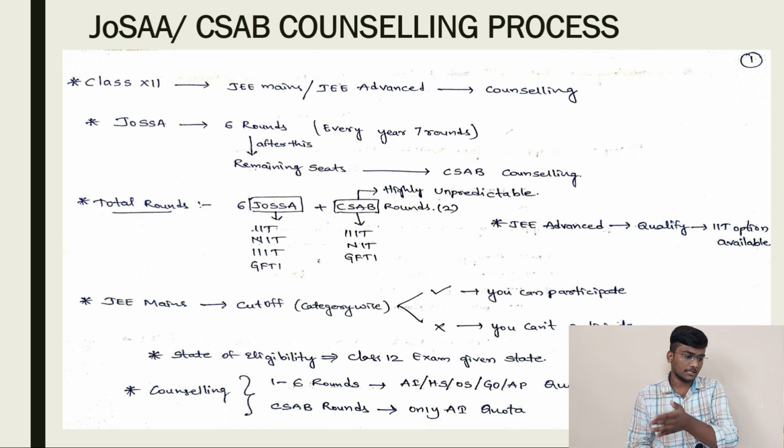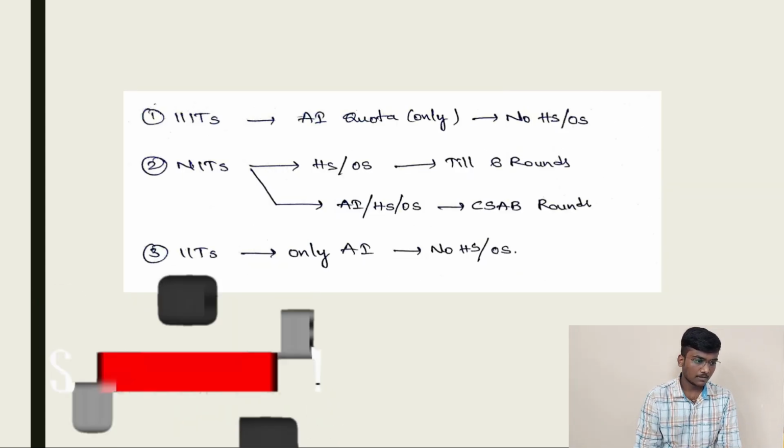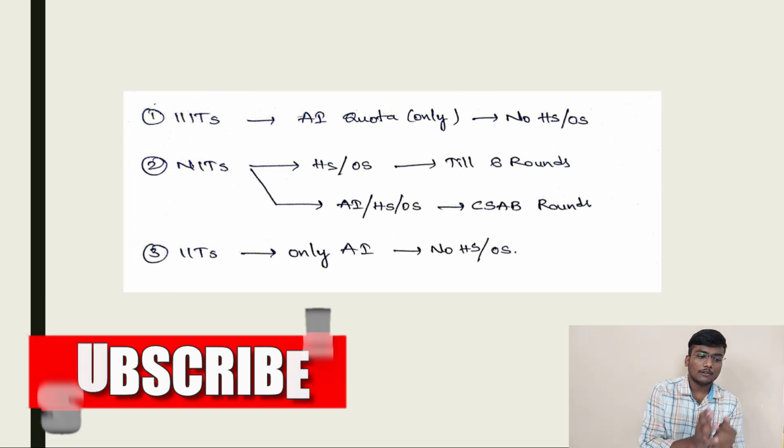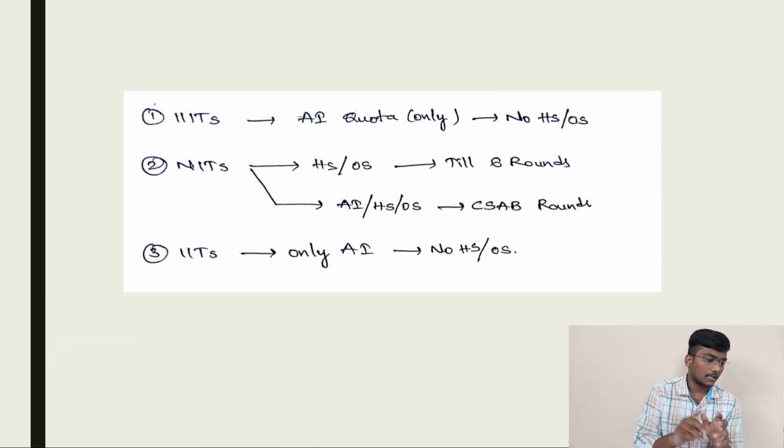So here you can see in IIITs only All India quota will be there, and no home state and other state. And in NITs only home state and other state, which is given till 6 rounds. And in CSAB rounds, All India, home state, other state will all be combined together, and seats will be given according to your CRL rank with category.